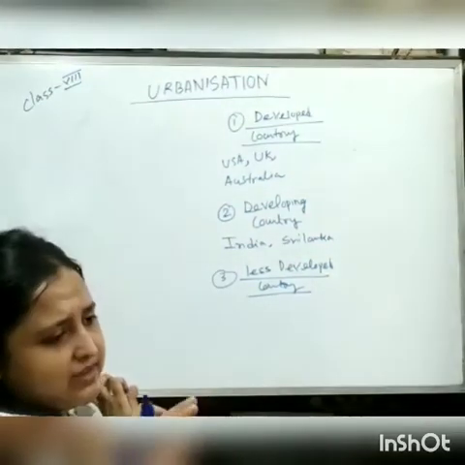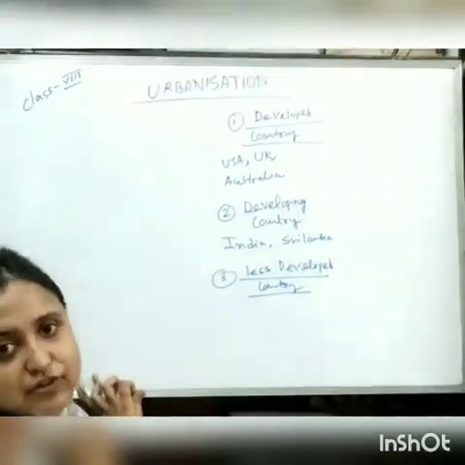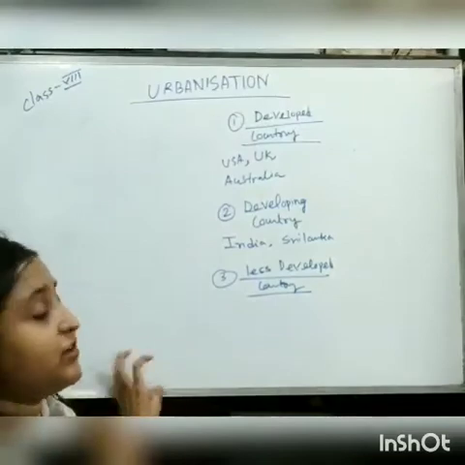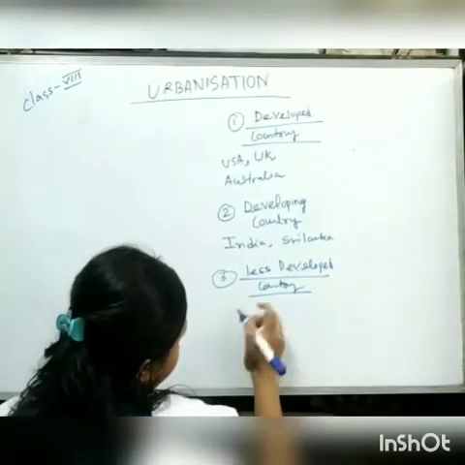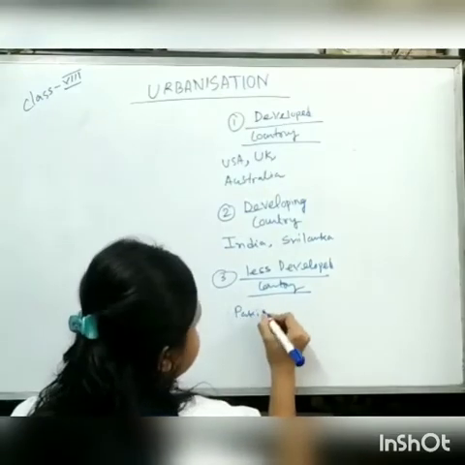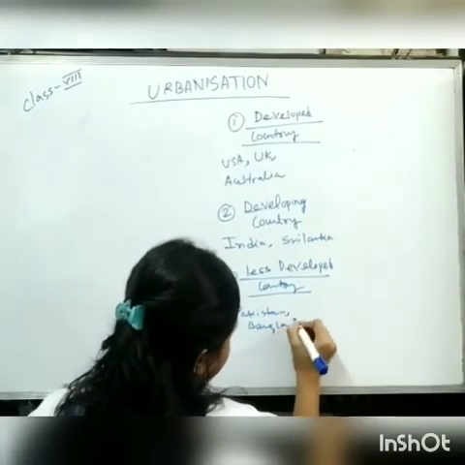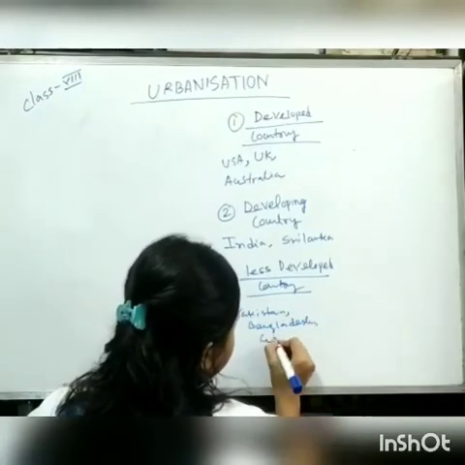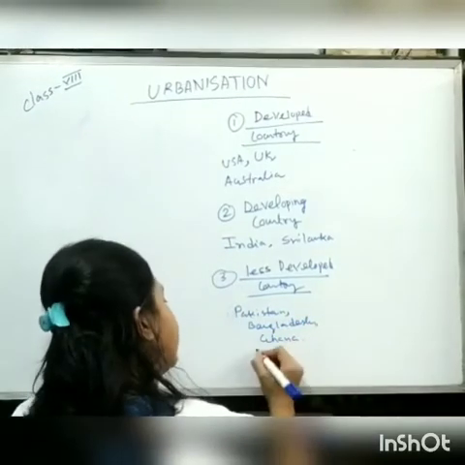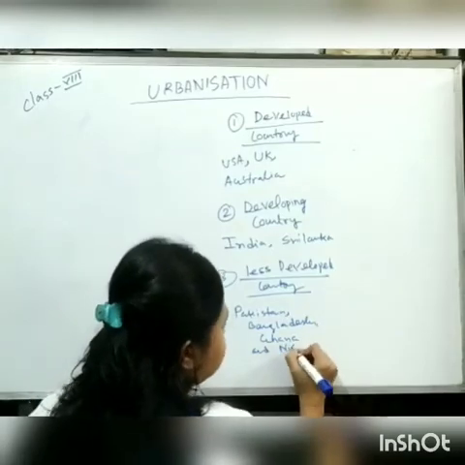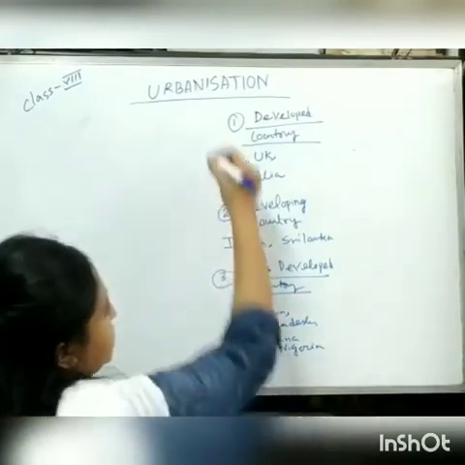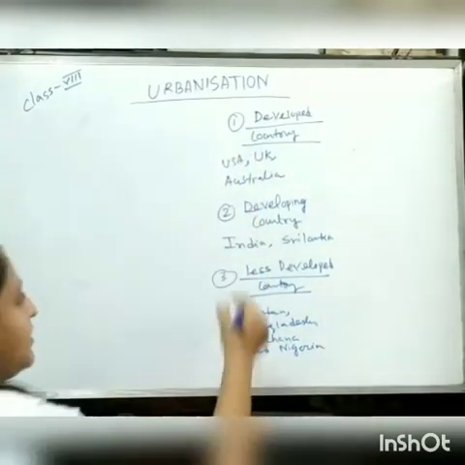These are several small places included in Africa. These are the major places included in that type of country.